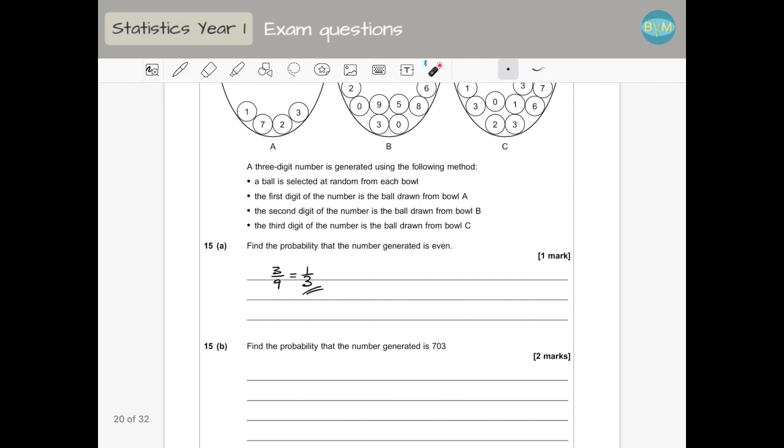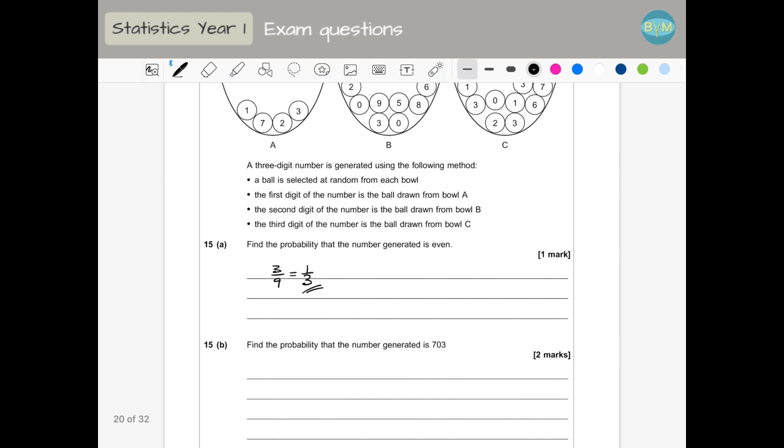In the next one, it says find the probability that the number is 703, a particular number. So we need the probability of getting a 7 in the first one, and a 0 in the second one, and a 3 in the third one. Remember, when we say and, we multiply the probabilities. The probability of 7 in the first one is 1 out of 4, because we have 4 balls and 1 is a 7.